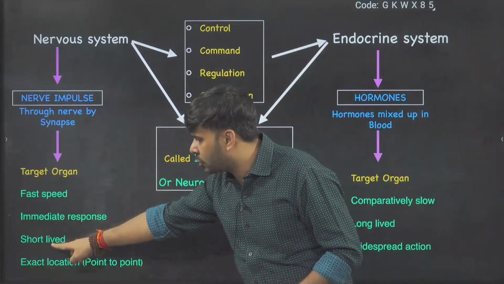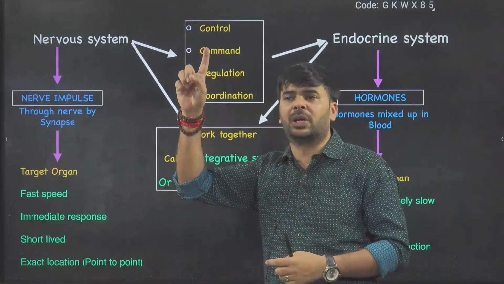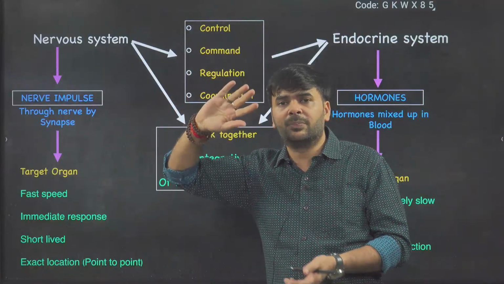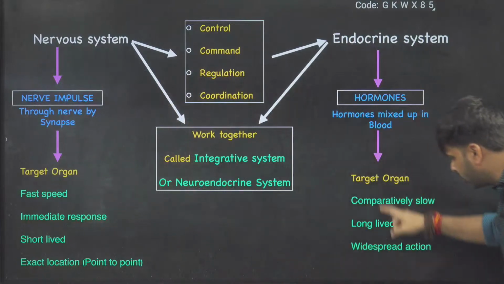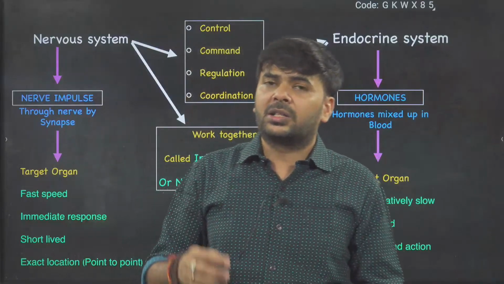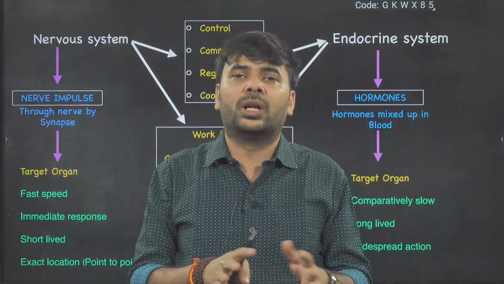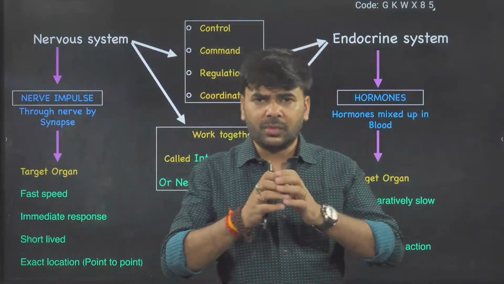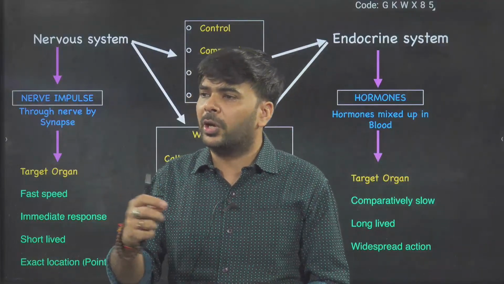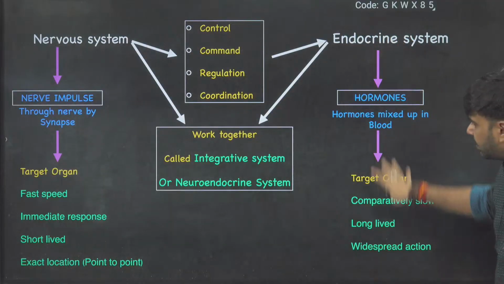Okay, so a nerve impulse is short-lived and has an exact location, point to point action. If I'm sending a signal to my finger, only one finger is moving, not all fingers. For all fingers I'm sending a different command. And here you see the widespread action: if growth hormone is working, it is not working on only one finger or only on my nose, it is working on the whole body equally. So hormones have widespread action, but neurons have point to point action. I think it is clear.